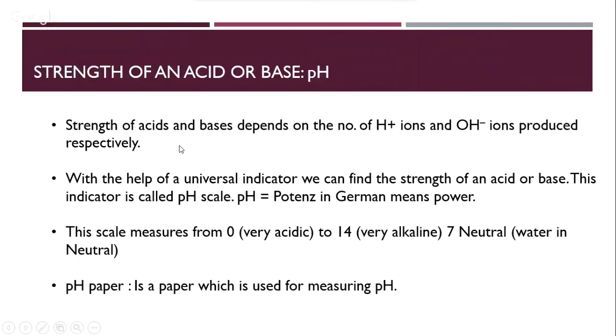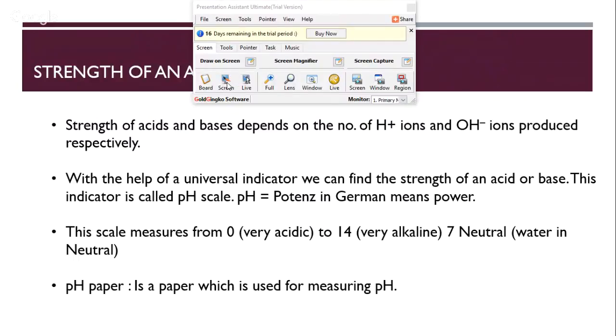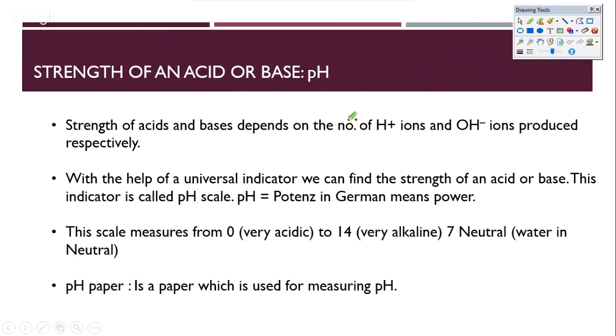The strength of acids and bases depends on the number of H plus ions given out by acids and the number of OH minus ions given out by bases. If acids give out too many H plus ions, they are obviously stronger, and if bases give out too many OH minus, that is also a stronger base.